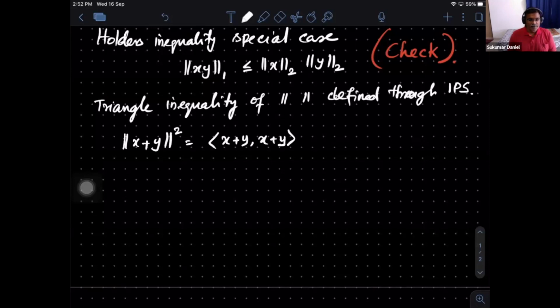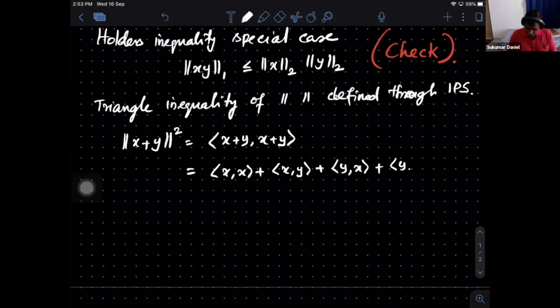Is what it says. And expand it. So you get inner product of x with x. This is the standard expansion in the inner product space. This property, you know. This is x with y. This is y with x. This is y with y. And notice that I can write this as norm x square and this is norm y square.